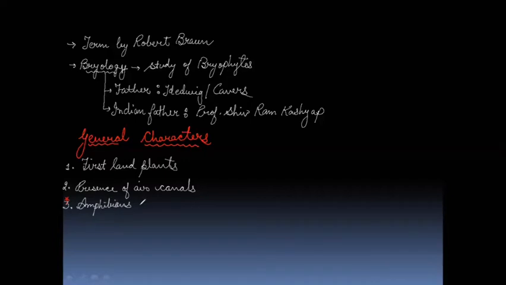Amphibians of plant kingdom. Now, why are they known as amphibians of plant kingdom? Can you tell? The reason is hidden under this word amphibians itself. If you think about amphibians, the most common example you have is the frog. So frogs live on land, right? But they get into water bodies for fertilization, for reproduction. They lay their eggs in the water.